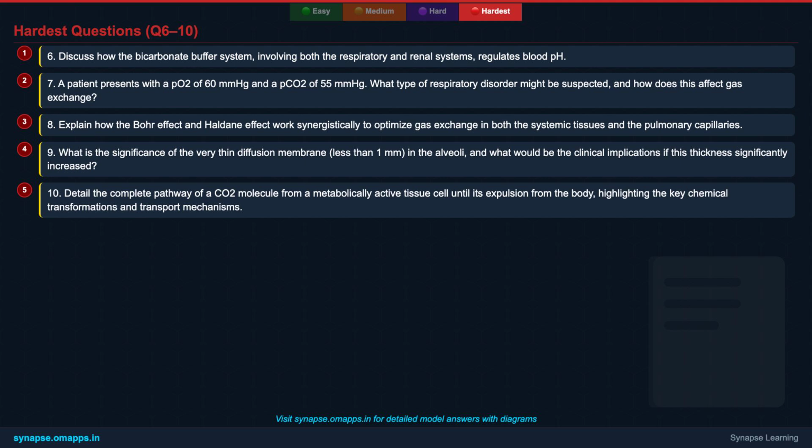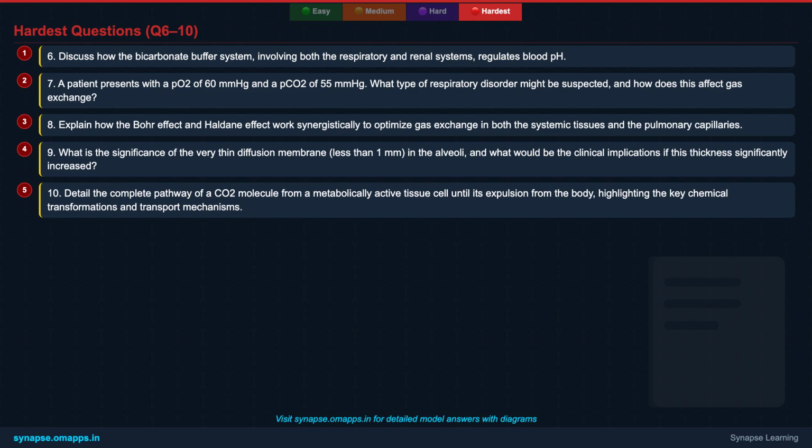6. Discuss how the bicarbonate buffer system, involving both the respiratory and renal systems, regulates blood pH. 7. A patient presents with a PO2 of 60 mmHg and a PCO2 of 55 mmHg. What type of respiratory disorder might be suspected, and how does this affect gas exchange?